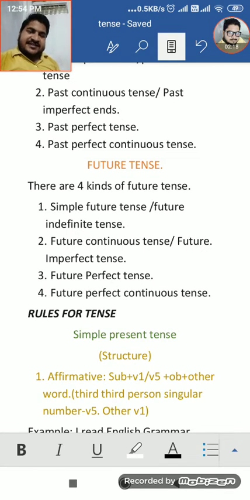When you start reading tense, you should read at first the rules and structure of each tense, and then you should learn about the uses of tenses, because there is a difference between time and tense. Time is not tense. It means tense is a grammatical term, but time is used for time universally.